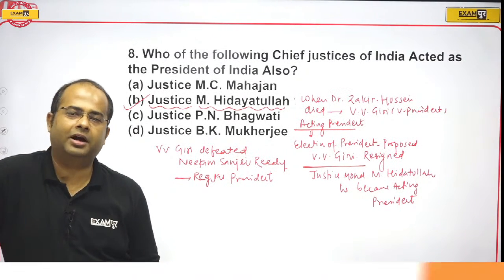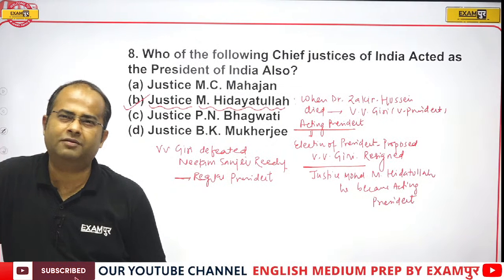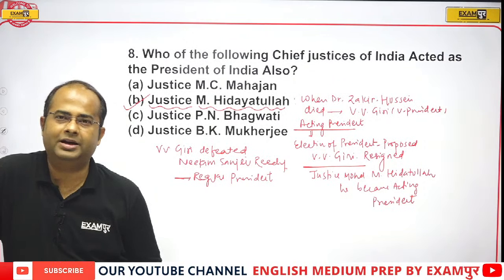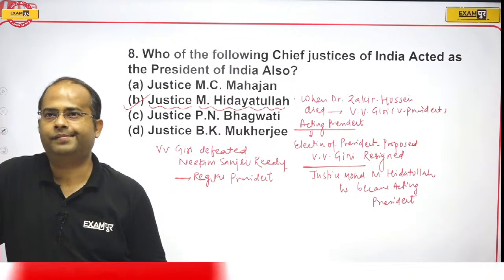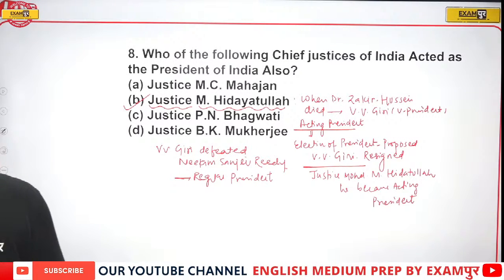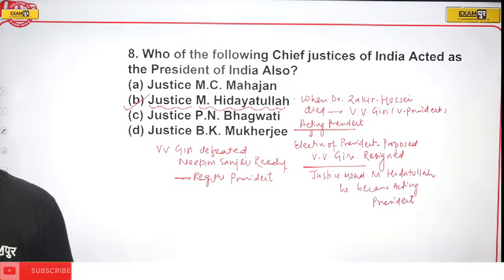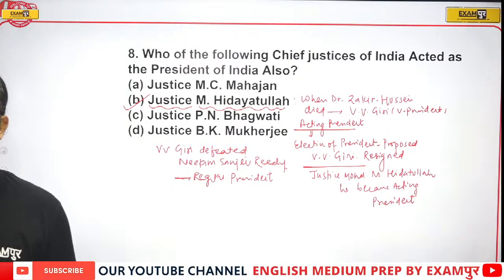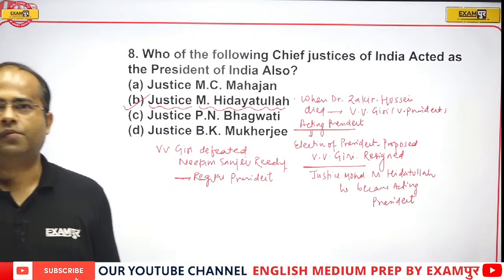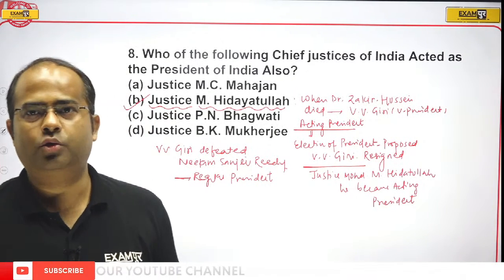So chances are high for the ruling party, and very less chances for the opposition party. I hope it is clear. Is it clear to all of you guys?